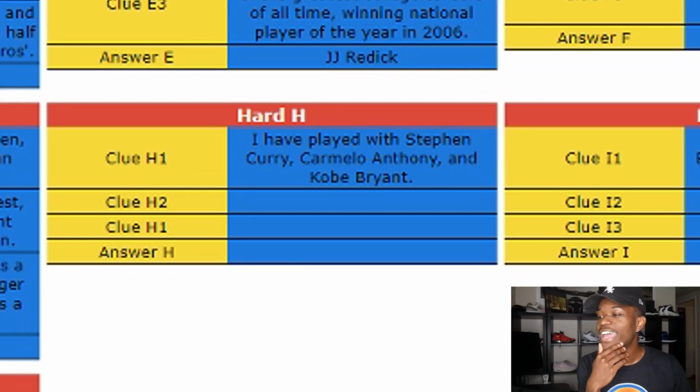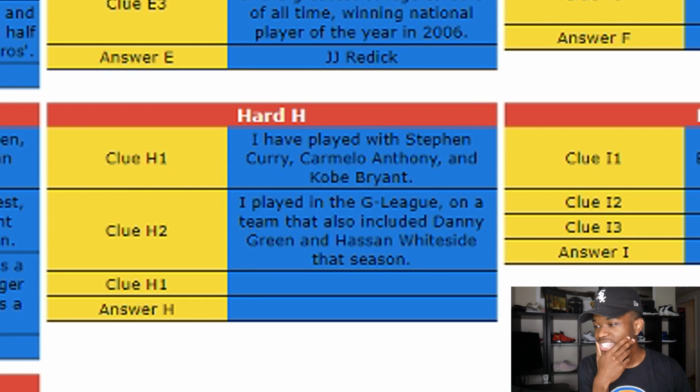All right, so far it's still perfect. I played with Stephen Curry, Carmelo Anthony, and Kobe. So somebody that played for the Warriors, somebody that played for the Lakers, and that played for the Knicks or OKC last year. I want to get one of these hard ones based off the first one, but that ain't enough for me to know. So we need the second one.